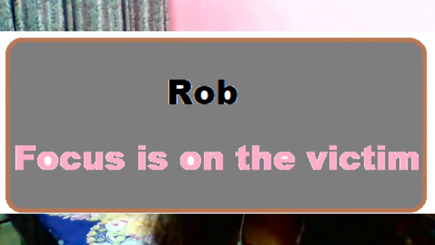Okay, now let's move to the word rob. Rob is also a verb. It's an action. Its three forms are rob, robbed, robbed. Again I'm saying rob, robbed, robbed. Simple. Now, where do we have to use this word? When we focus on the victim, please keep this thing in mind. When we focus on the victim, not on the object, then we use this word rob.